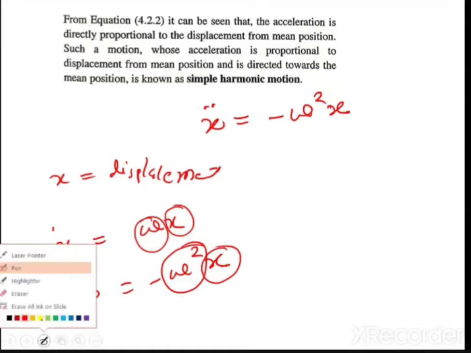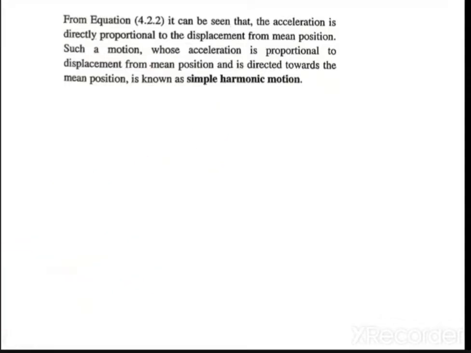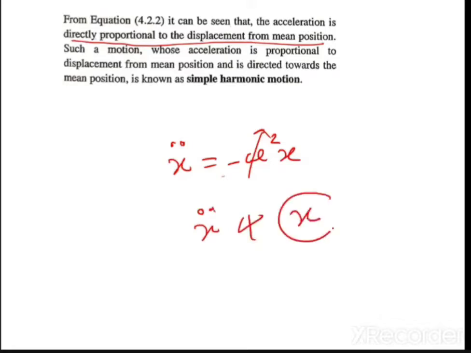So this is what we have studied. What does this say? x double dot is equal to minus omega square into x. It says that acceleration is directly proportional to the displacement from the mean position. Let us say omega square is constant, so x double dot is directly proportional to x.